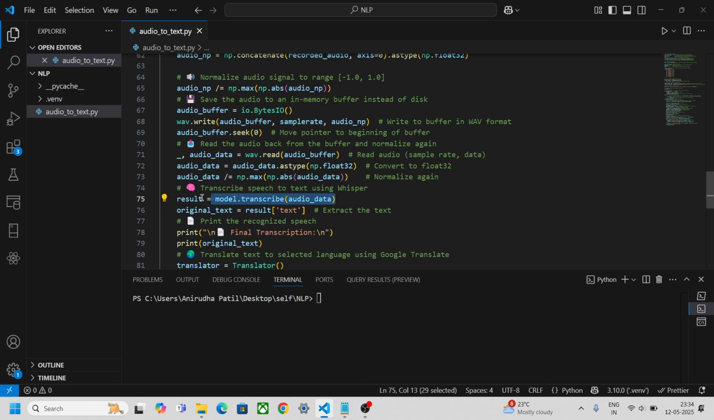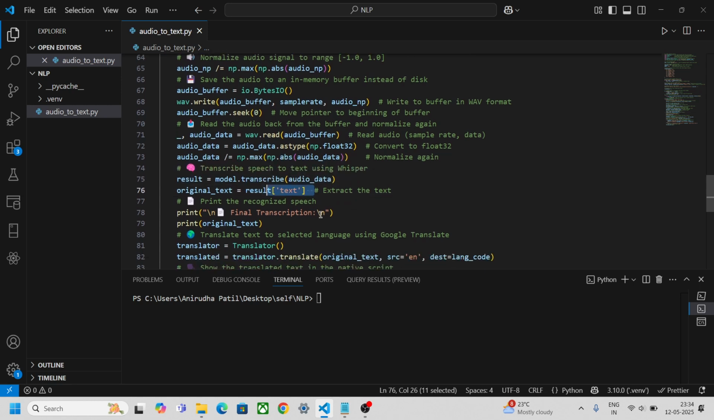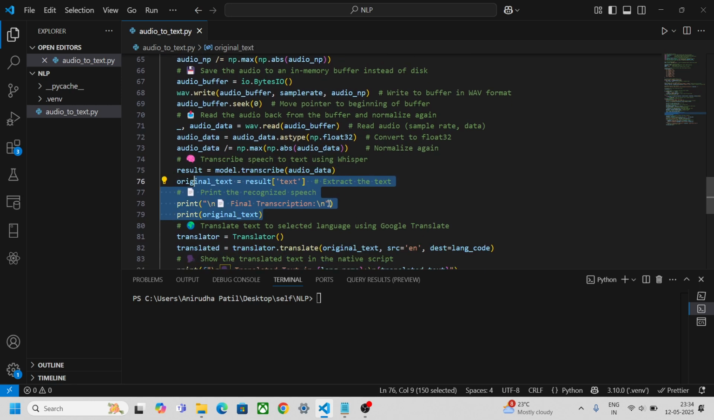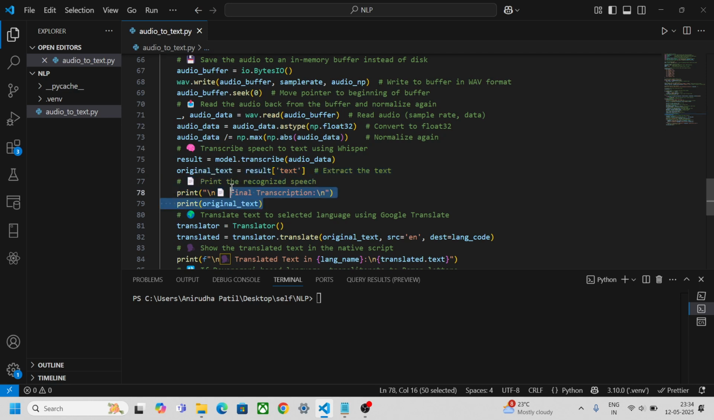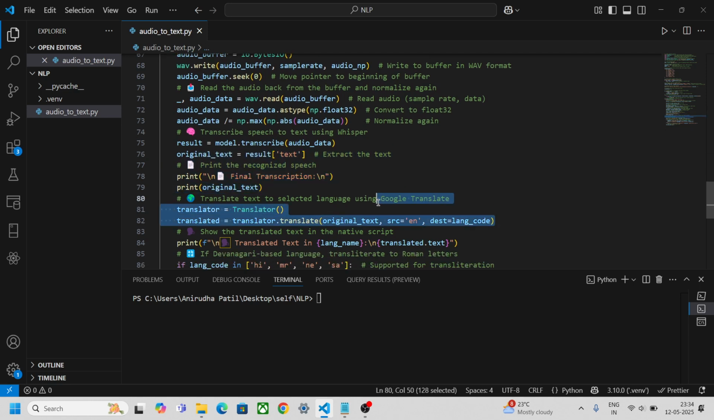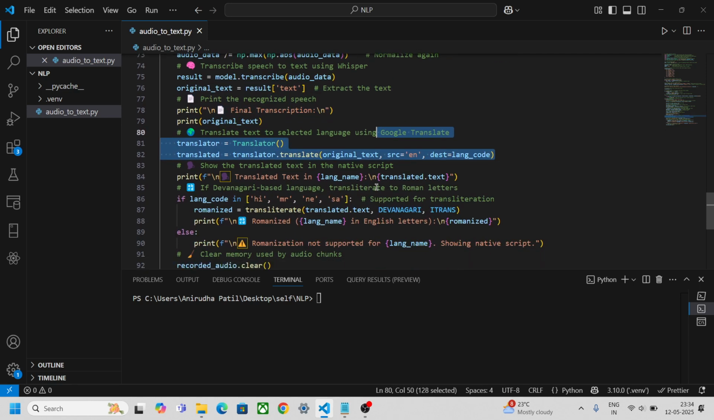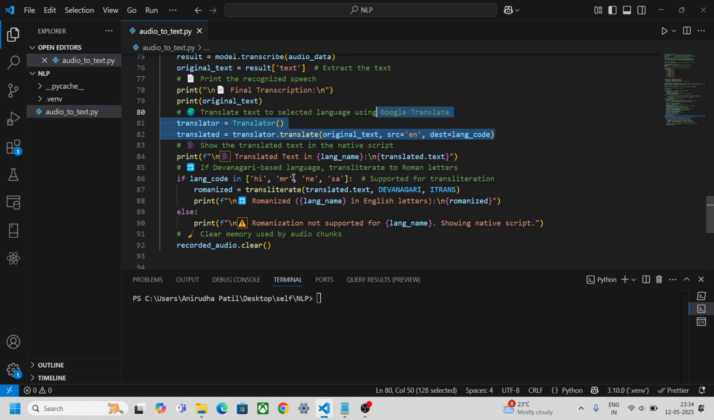Once it transcribes, it puts that into result and gives us the text format, the final transcription. And once the final transcription is given, it translates into whatever language we choose. And once that language is chosen, it also gives us the Devanagari translation.